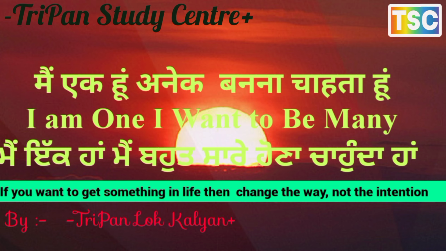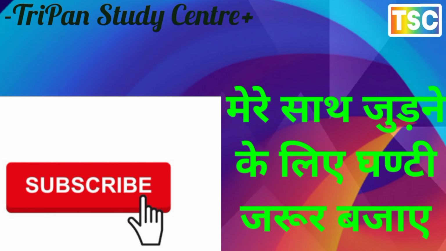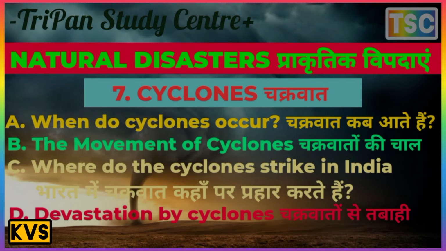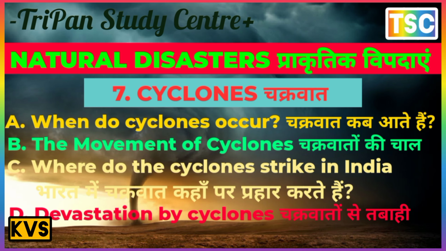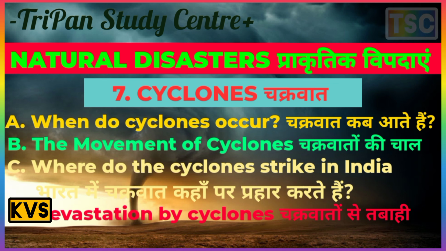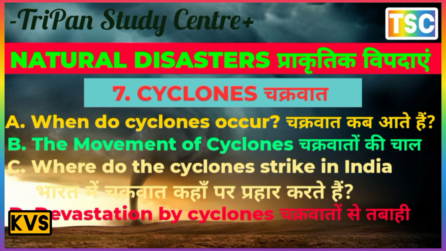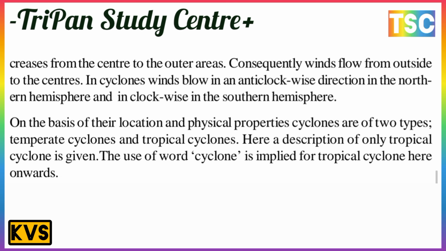Today we are going to see the chapter of geography, and what is our topic today? Cyclone, according to natural disasters, is the next topic here. Cyclones are centers of low atmospheric pressure in which the air pressure increases from the center to the outer area. Consequently, air flows from the outside to the center.